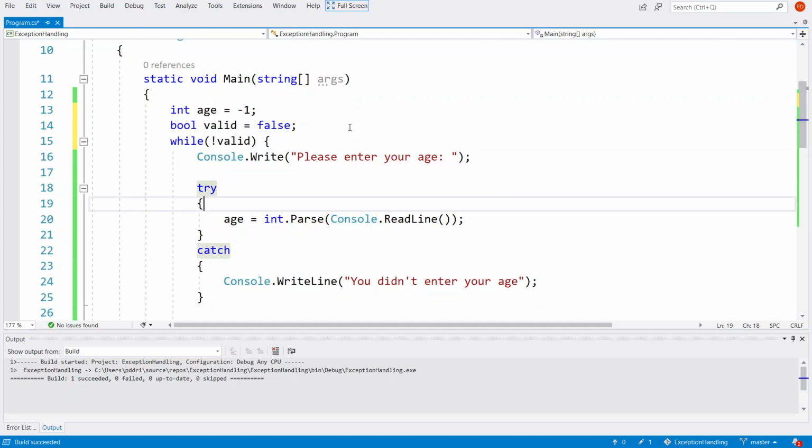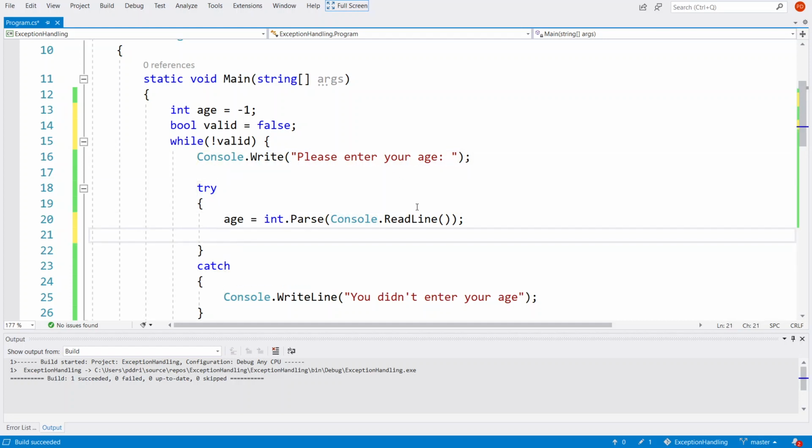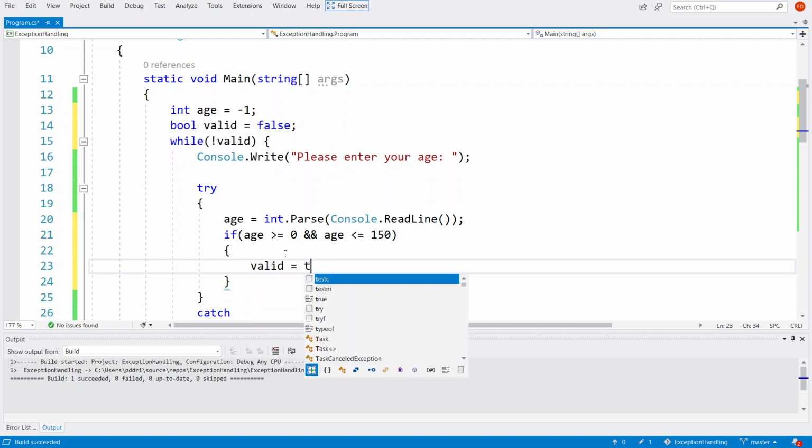If you do it this way, though, you're going to have to put those if statements in elsewhere. So if age is greater than or equal to 0 and age is less than or equal to 150, then valid is equal to true.